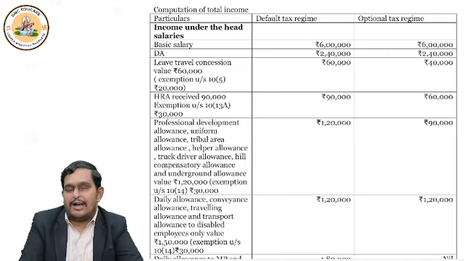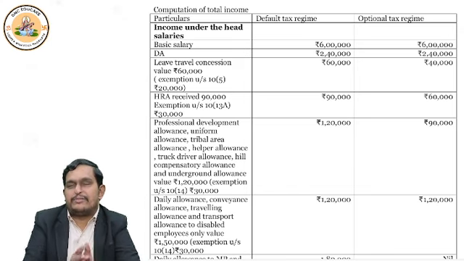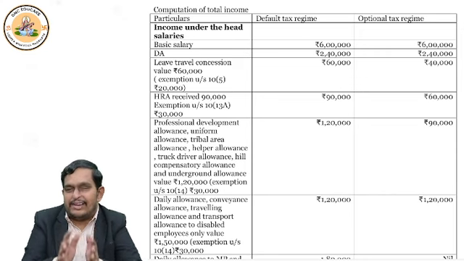Employer paid you house rent allowance of 90,000 rupees. He said, go, enjoy, pay your rent. So when we checked under 10 subsection 13A, the least of the following 3: actual HRA, rent paid minus 10% of salary, 40% of salary in case of non-metros, 50% of salary in case of metros. We discussed that, right?